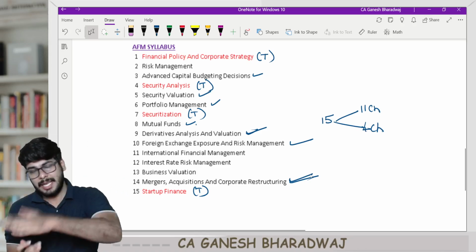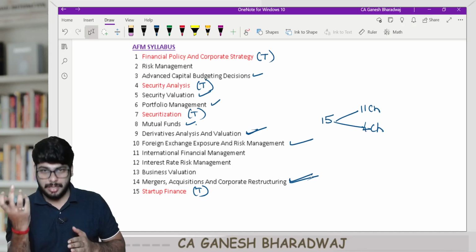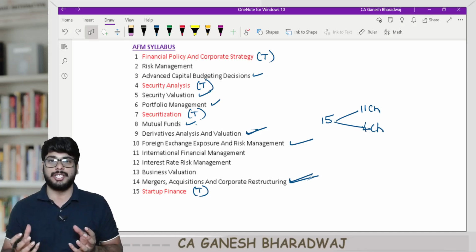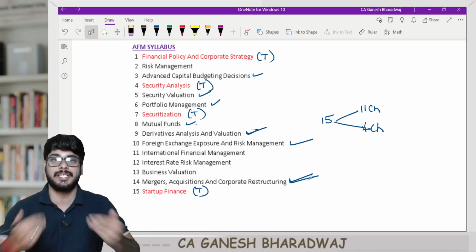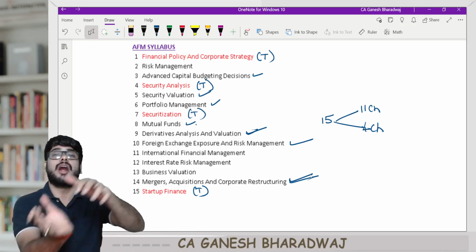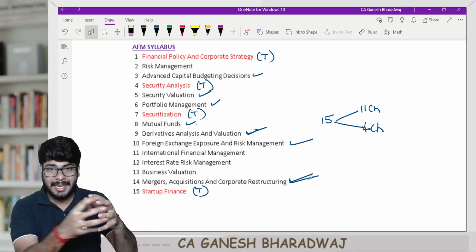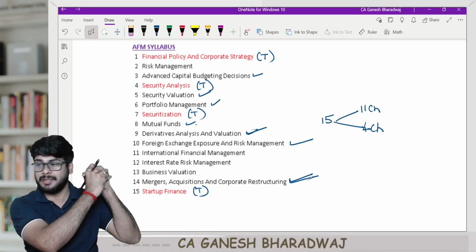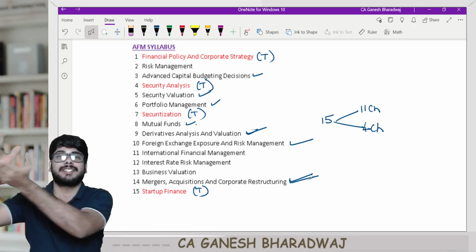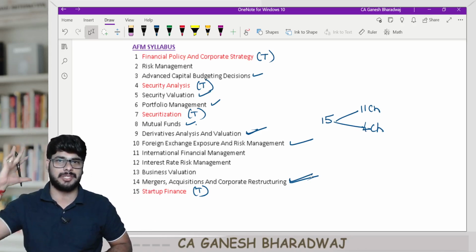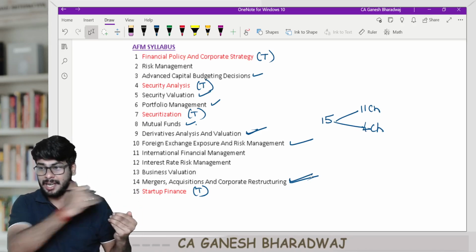The finance element of it is going to be seen here, and having framed all the decisions, when the transaction is being executed, you will see how to account for this and report it in your financials, in your financial reporting. All the linkage between these different subjects is what gets tested in your Paper 6, Integrated Business Solution. I hope you are getting the link here.